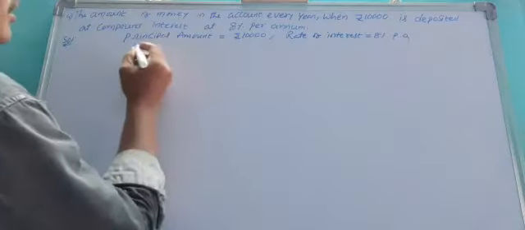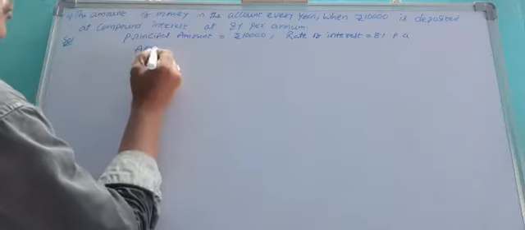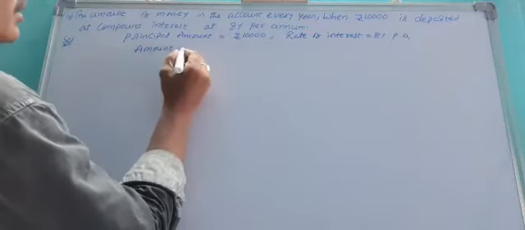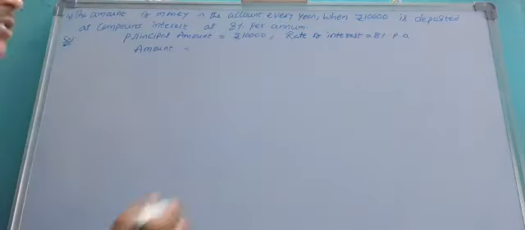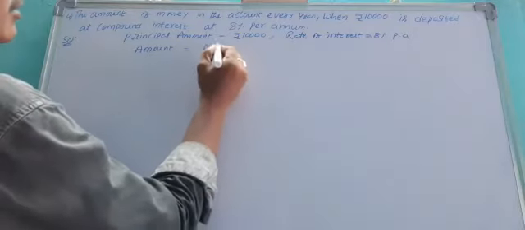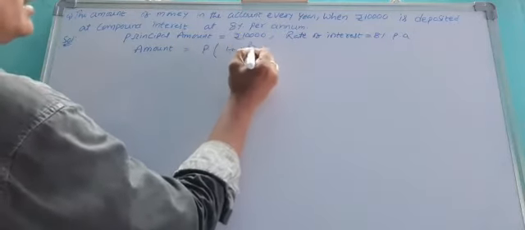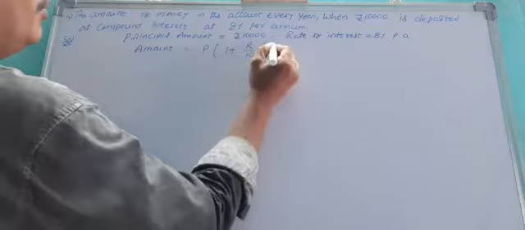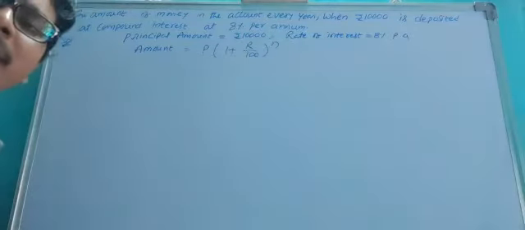Now we have to find the amount for compound interest. That is P into (1 plus R by 100) whole power n. Already you know this formula from your 8th class.